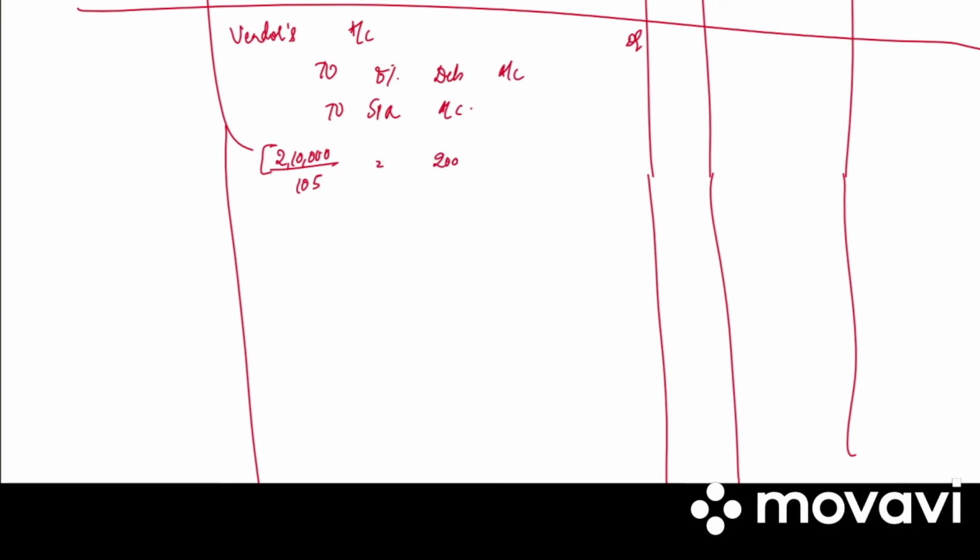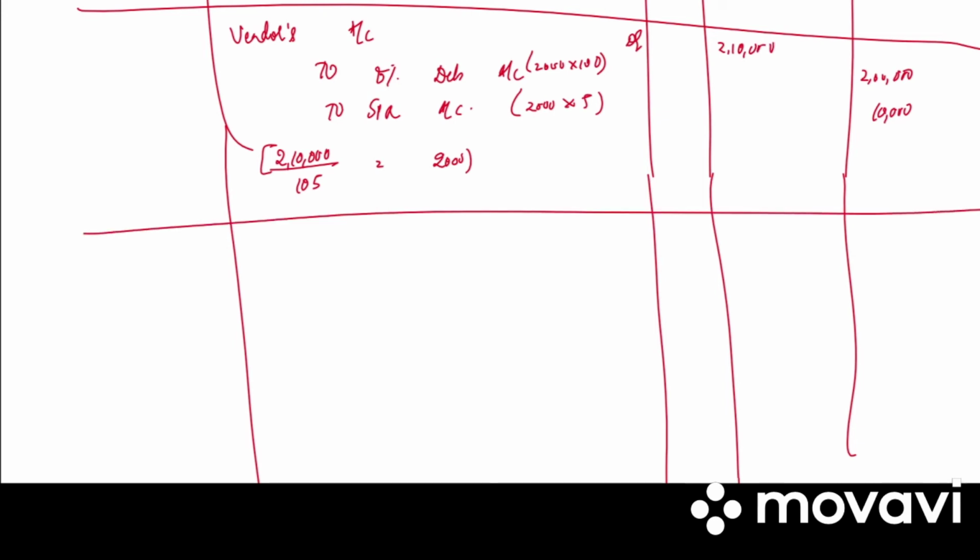How much do we get? 2,000. So securities premium is 2,000 into 5, 10,000. Debenture is 2,000 into 100, 2 lakh, and vendors is 2,10,000. Write the narration. Issue of 2,000 debentures of 100 each at 5% premium.